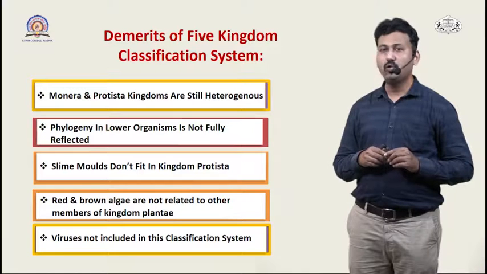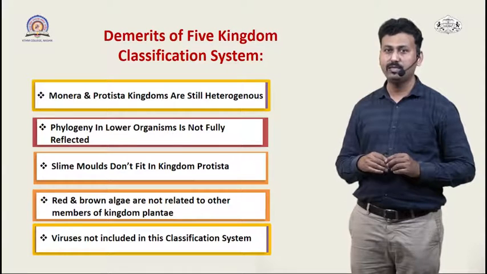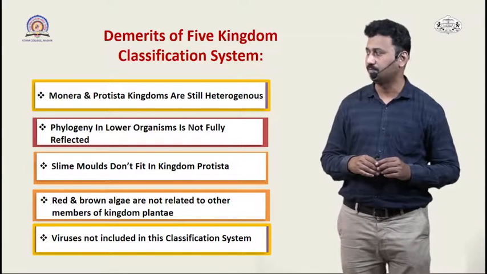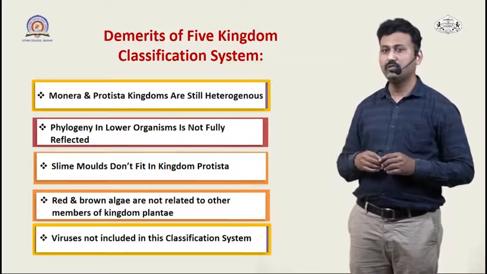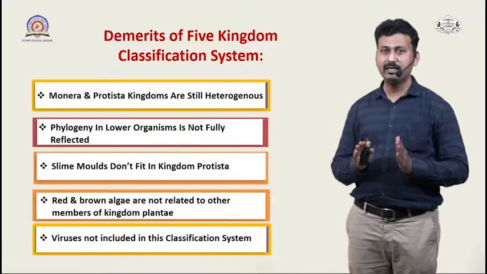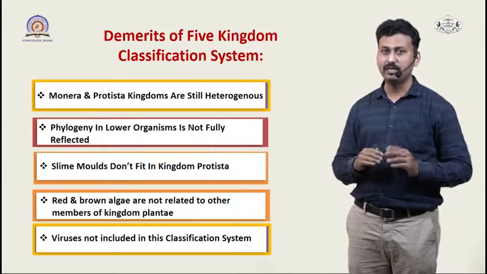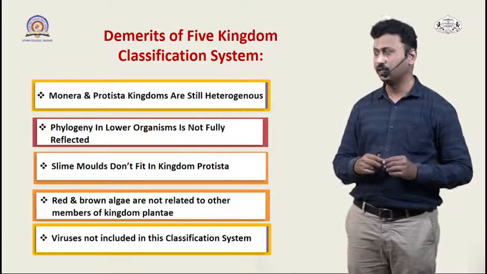Phylogeny in lower organisms is not fully reflected with the help of this 5 kingdom classification system. Slime molds, which were classified into the kingdom Protista, do not fit the characteristics of the kingdom Protista, so that is a controversial group being added to the Protists.